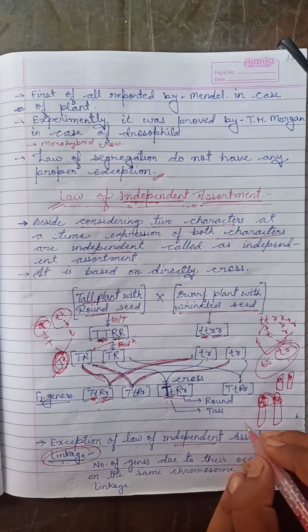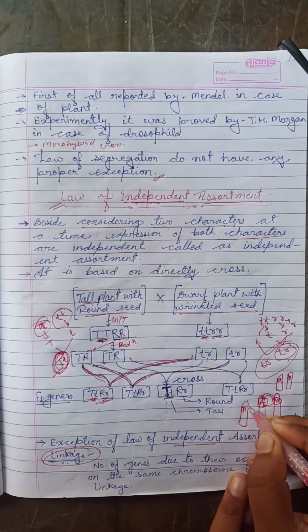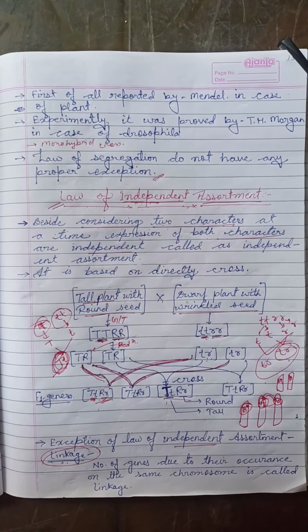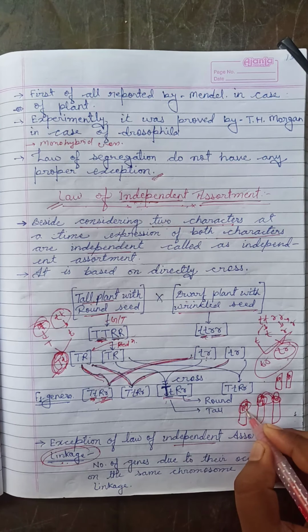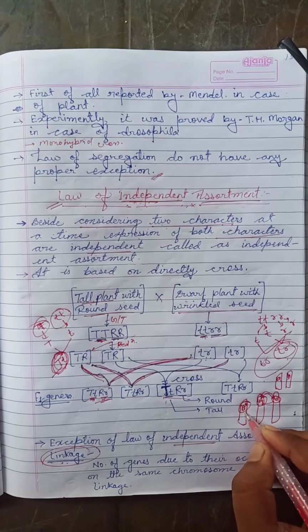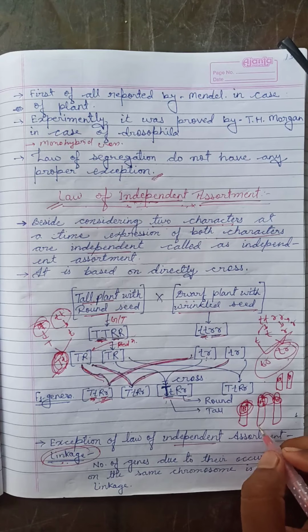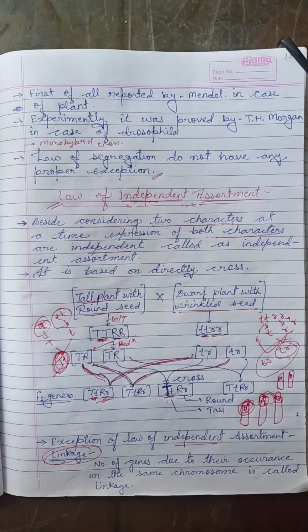While if capital A or small a are attached at a point, that means at the same locus, like this, capital A and small a on the same locus, that is called linkage, and it will not show independent characters, it will show different characters, that is a linkage group. That's why it does not follow the law of independent assortment.